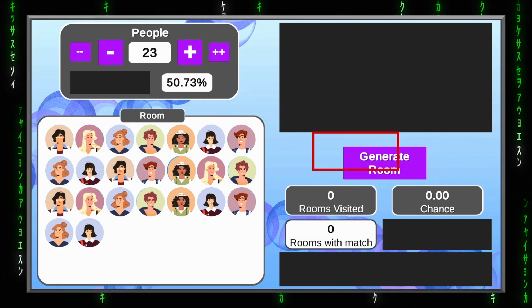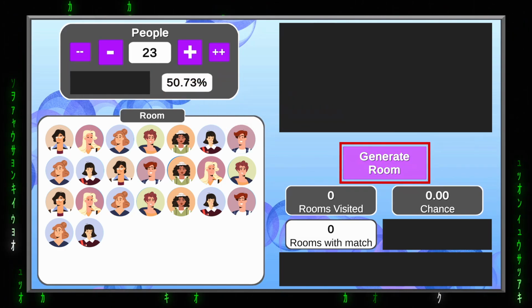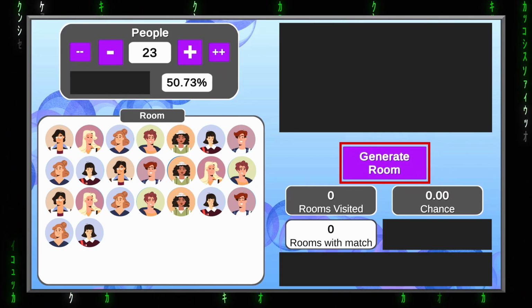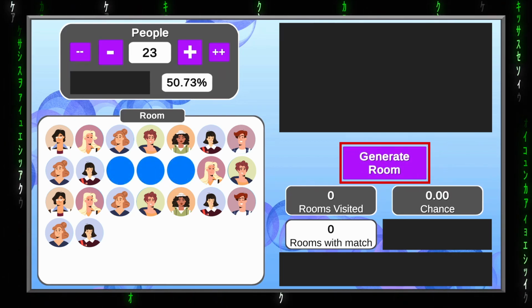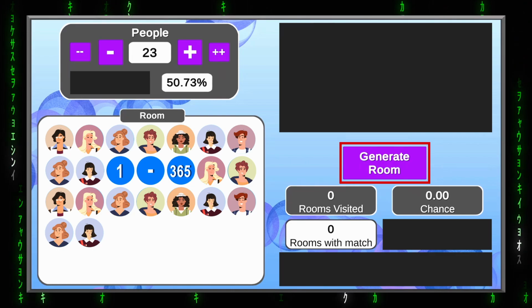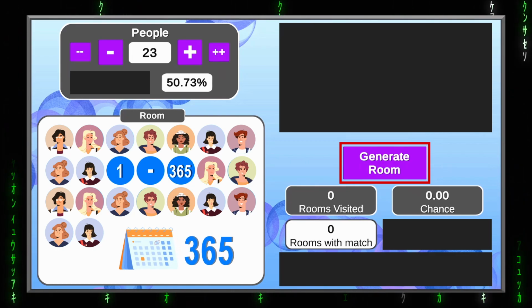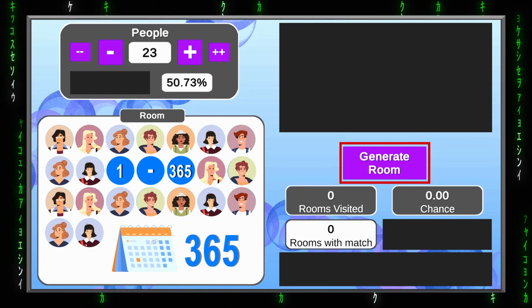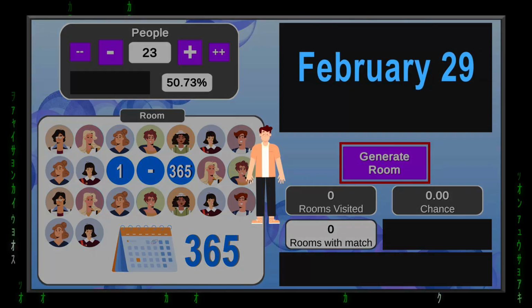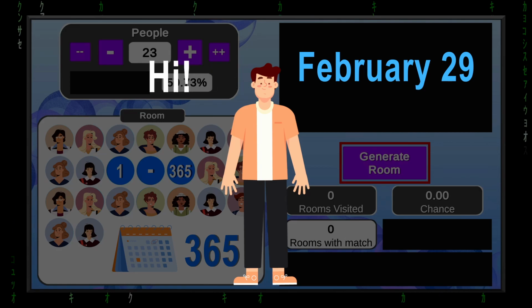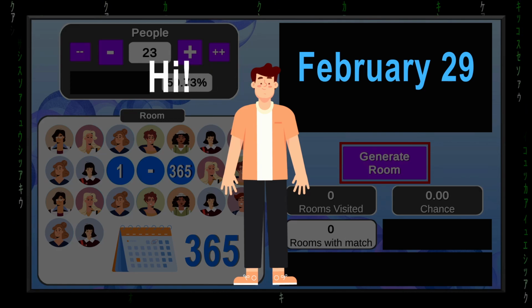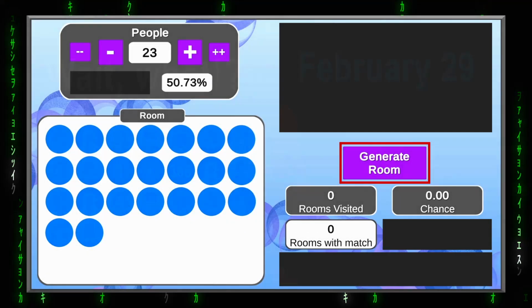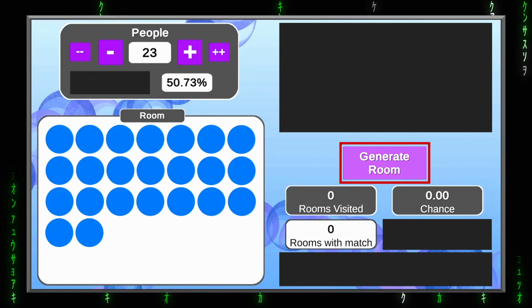Here is how. When I click this generate room button, it will assign a random birthday date to every person in the room. Well, technically it will give them a random number between 1 and 365. There are 365 days in the year, so there are 365 possible dates on which a person can be born. That is, if we ignore those special people being born only every 4 years, which we will in this case, sorry. Alright, let's click the button and let's see what happens.